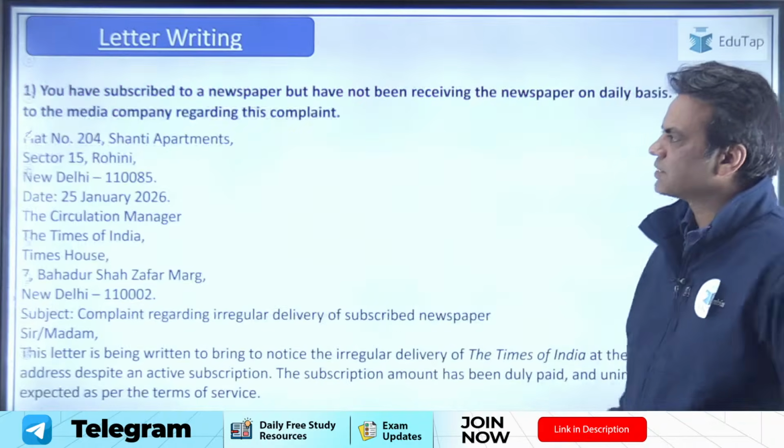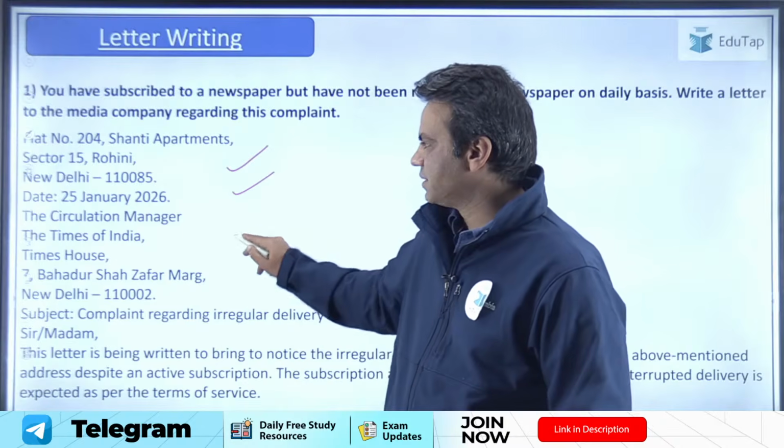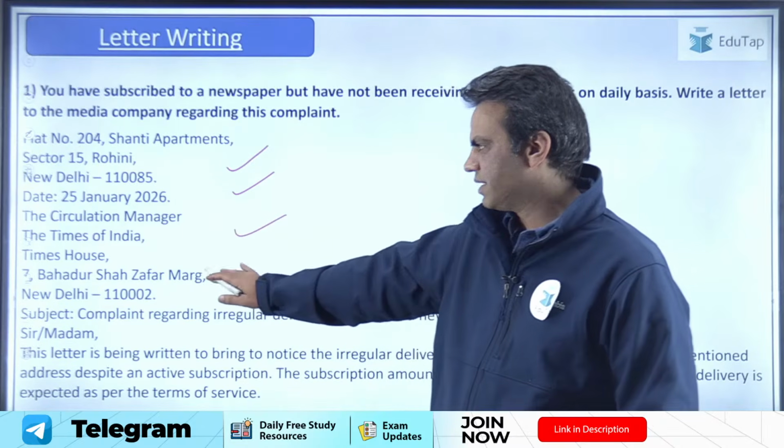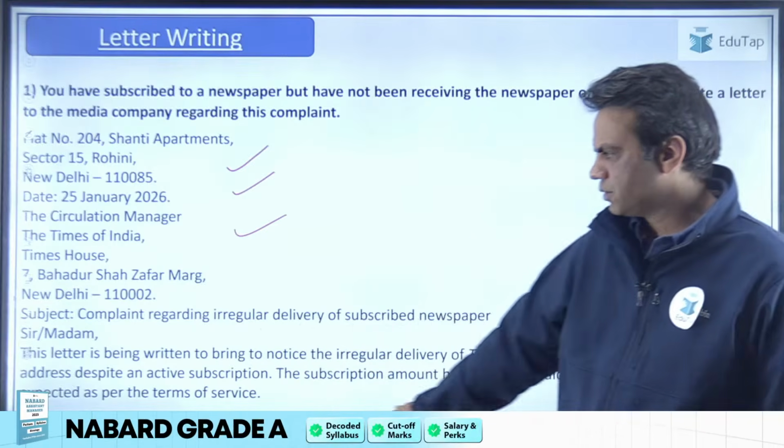So I have provided you sample solutions for the same. You start with your sender's address, followed by the date, then the receiver's address, the Circulation Manager, Times of India. Subject: complaint regarding irregular delivery of subscribed newspaper. You could have started like this.